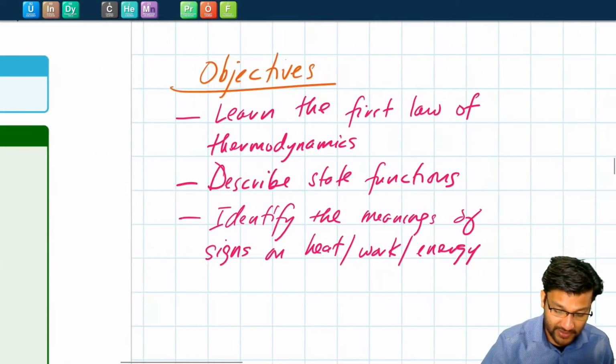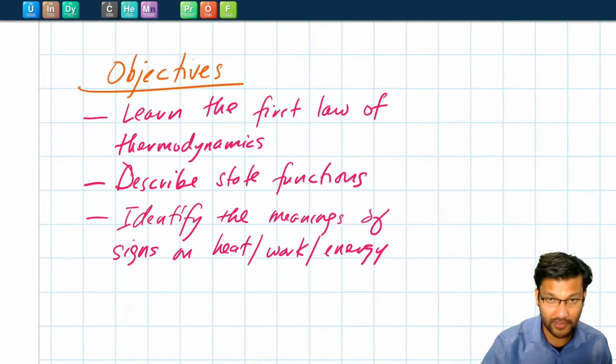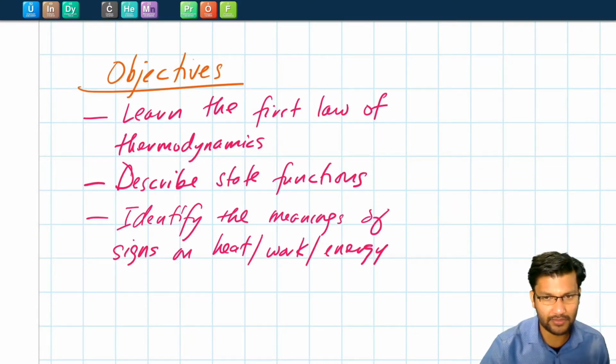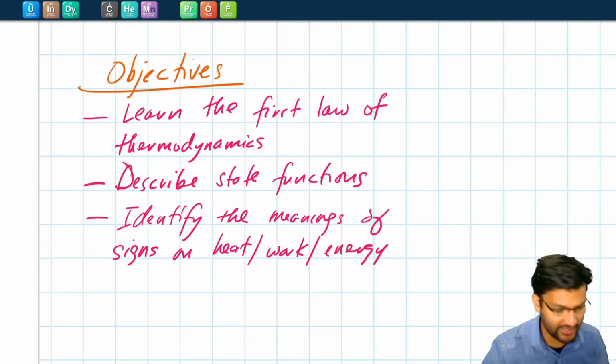By the end of this video, you should have learned the first law of thermodynamics, you should be able to describe state functions, and you should also be able to describe the meanings of the various signs associated with heat or work or changes in energy.